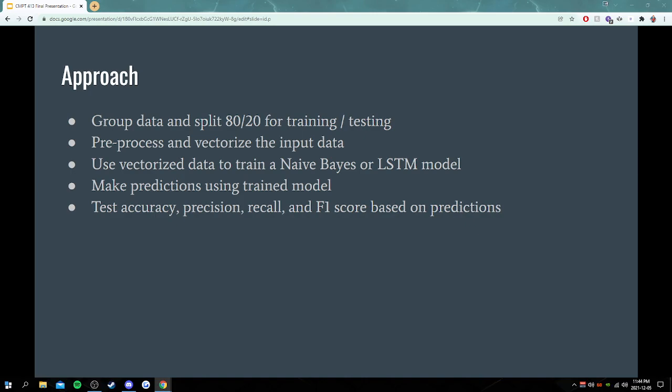For our approach, we group the data and split it 80%, 20% for training and testing. We pre-process and then vectorize this input data, which we then feed into a naive Bayes or LSTM model for training. And then we make predictions using the trained model when we run it on the testing data. Our test accuracy, precision, recall, and F1 scores are then outputted based on the predictions that were made by the model.